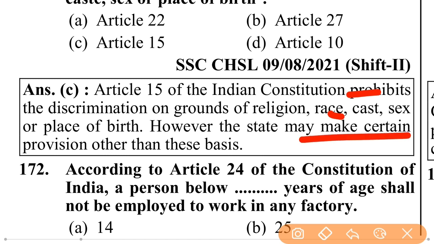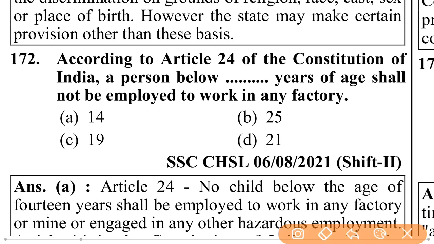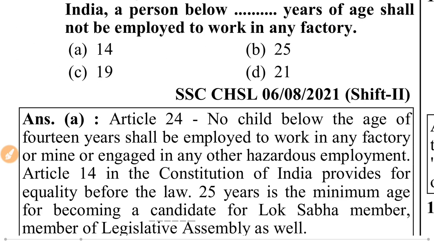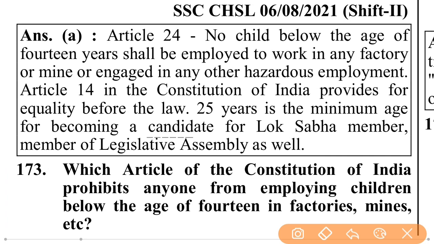However, the state may make certain provisions other than on these bases. According to Article 24 of the Constitution of India, a person below 14 years of age shall not be employed to work in any factory. Article 24: no child below the age of 14 years shall be employed to work in any factory or mine or engage in any other hazardous employment. Article 14 in the Constitution of India provides for equality before the law.